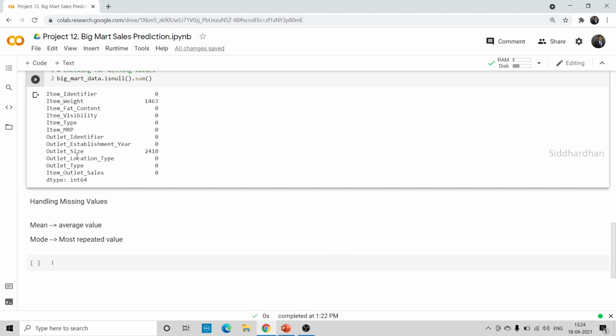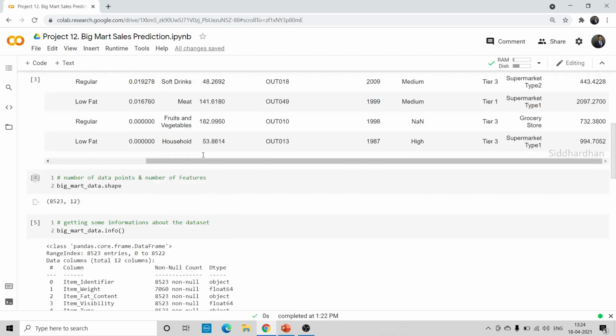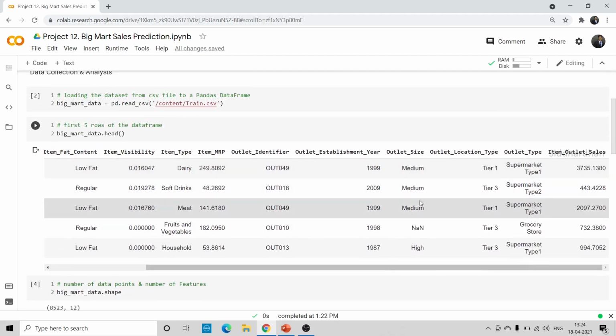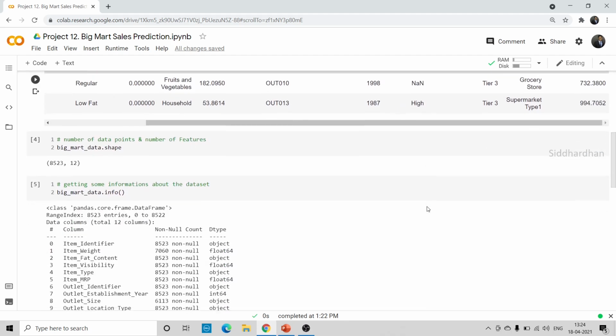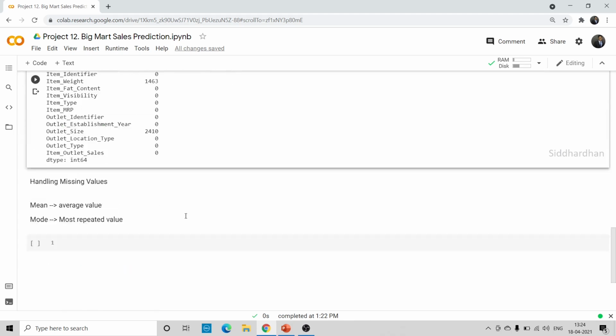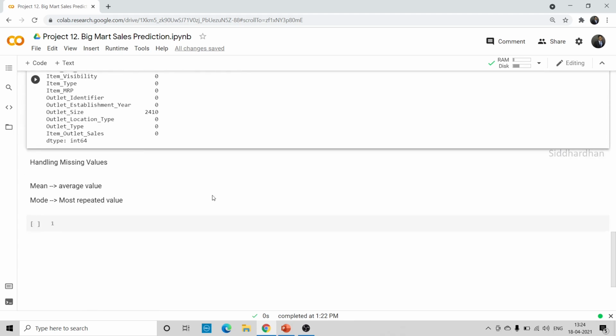The second one is mode. As you can see here, outlet size will be either medium, small or large. We cannot find the mean value of text data, that is, for categorical data. So in this case we are going to use mode. What is meant by mode? Let's say a list contains small, large and high, these three values in a repeated fashion. Mode is nothing but the particular class or text that is repeated the most. So this is called mode.